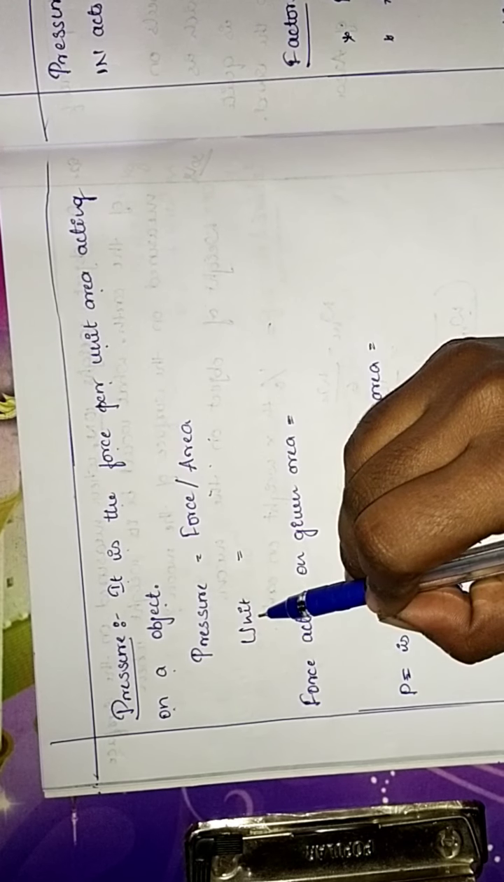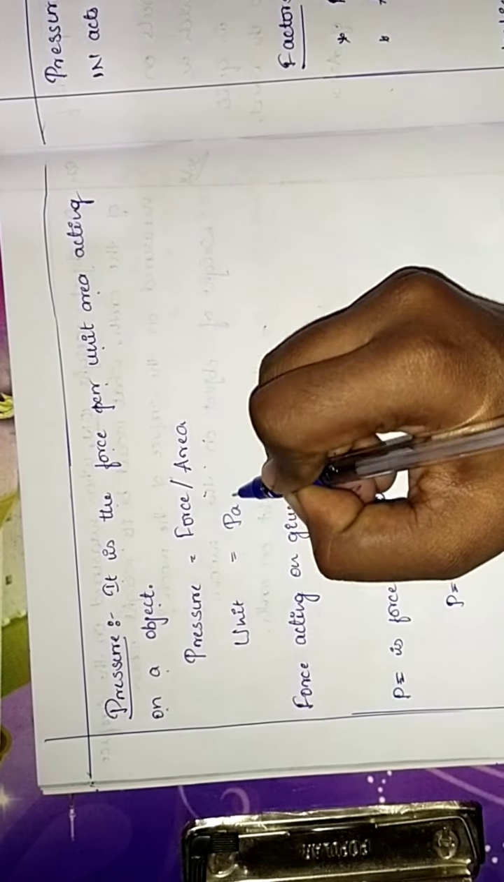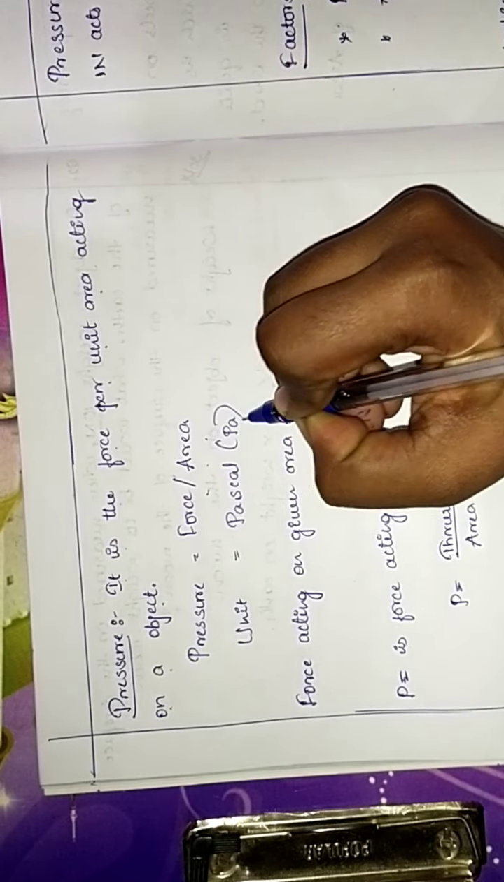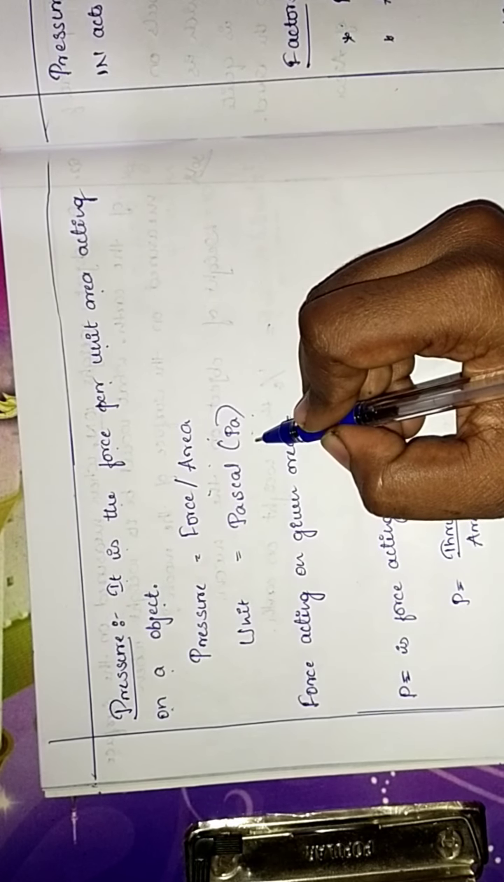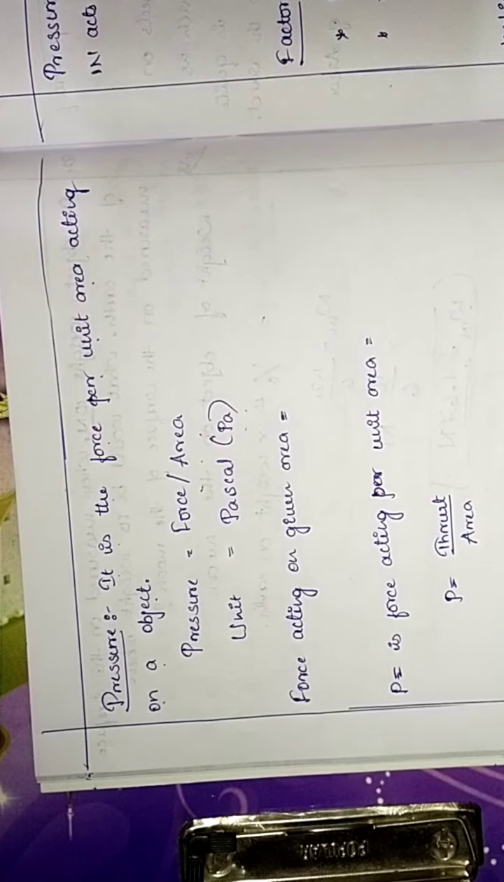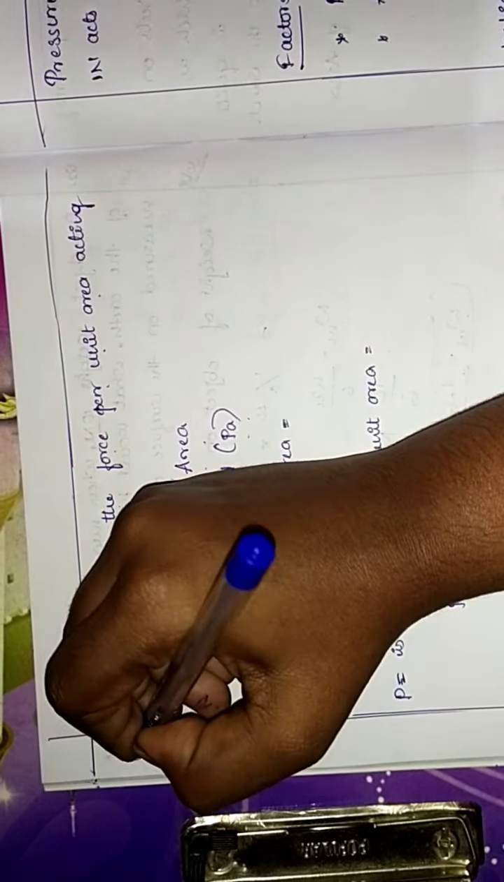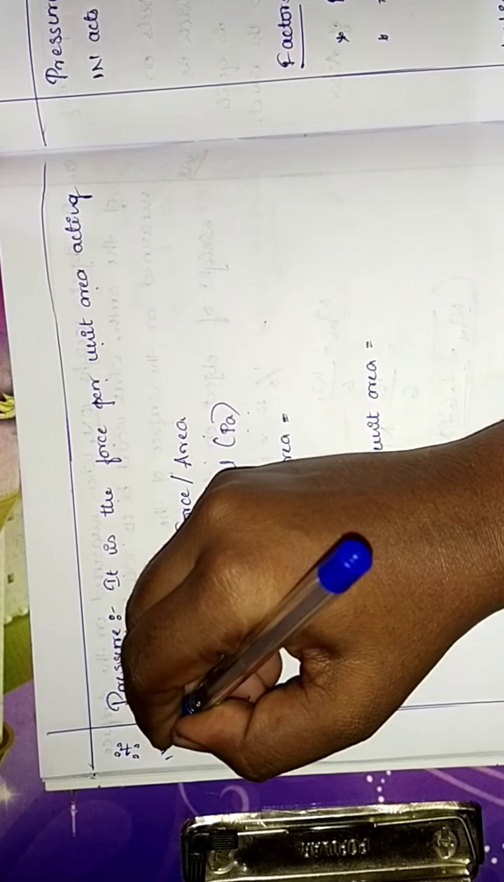So what is the unit of pressure? The unit of pressure is Pascal, which in short form we write as Pa, meaning Pascal. The question may arise, what is the unit of pressure? It may be asked for 1 mark. So the unit of pressure is Pascal, which is 1 mark and important.